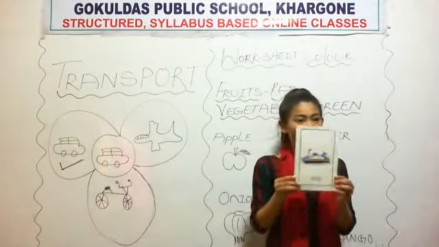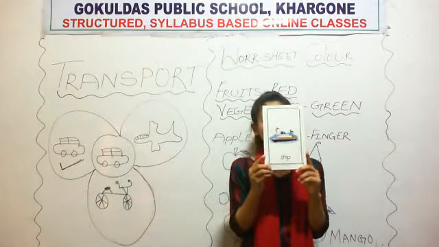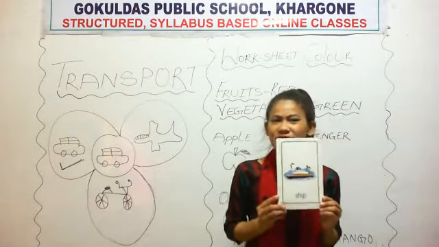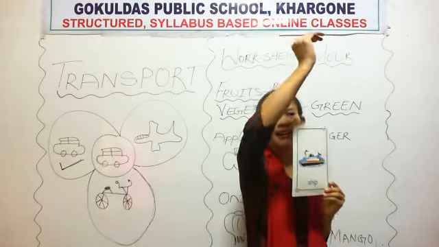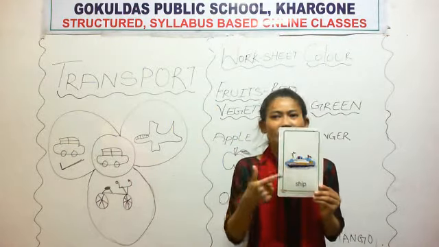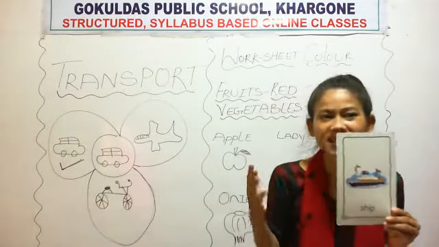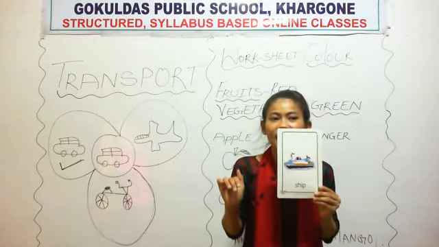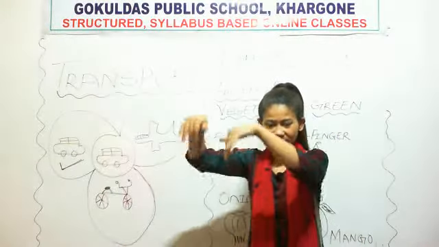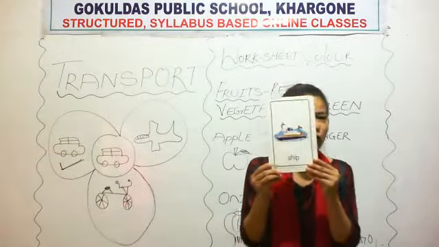Now next, what is this? This is ship. And where does ship run? Does ship fly in sky? No, ma'am. Does ship run on road? No, ma'am. Where does ship run? Water. Ship runs in water. See, you have to identify the pictures.